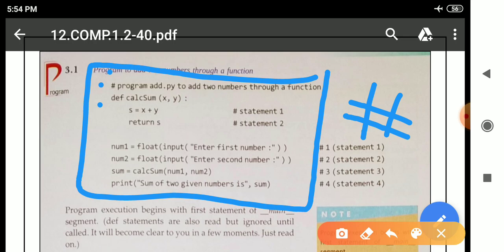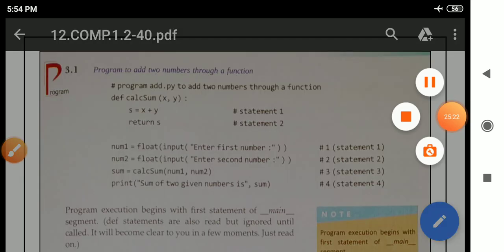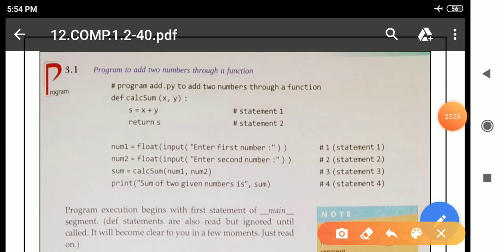Def calsum is the definition of the function header. The Python interpreter will read this function header, and after reading it the interpreter will not execute the body of the function.